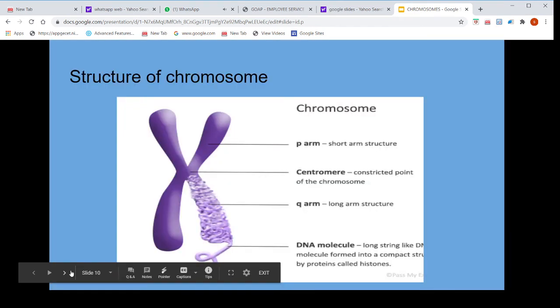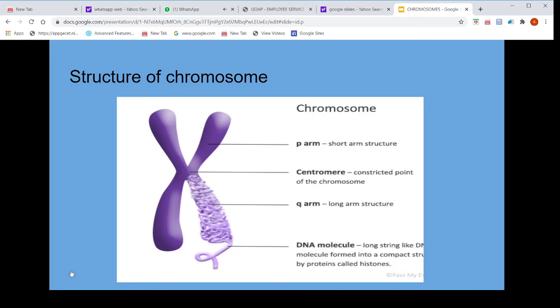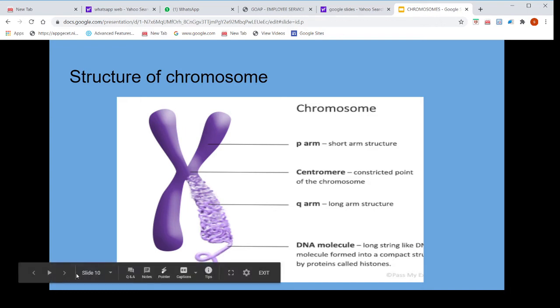Structure of chromosome. In this picture, you see the structure of a chromosome. It is a chromatid. These two arms are joined by the centromere, the P arm and Q arm. The DNA molecule is a long string-like molecule formed into a compact structure by proteins called histones.